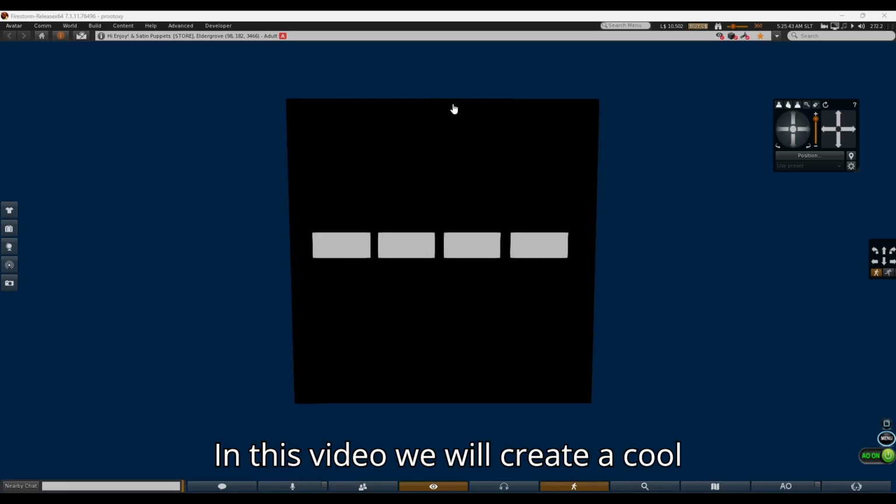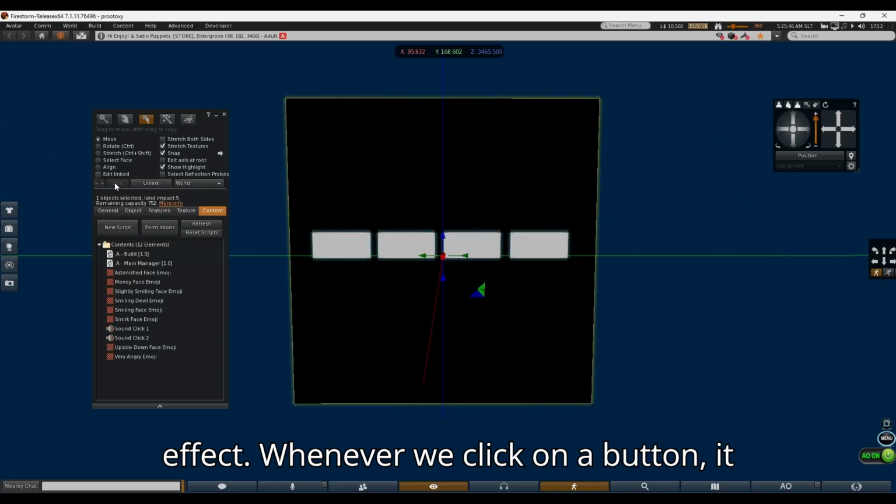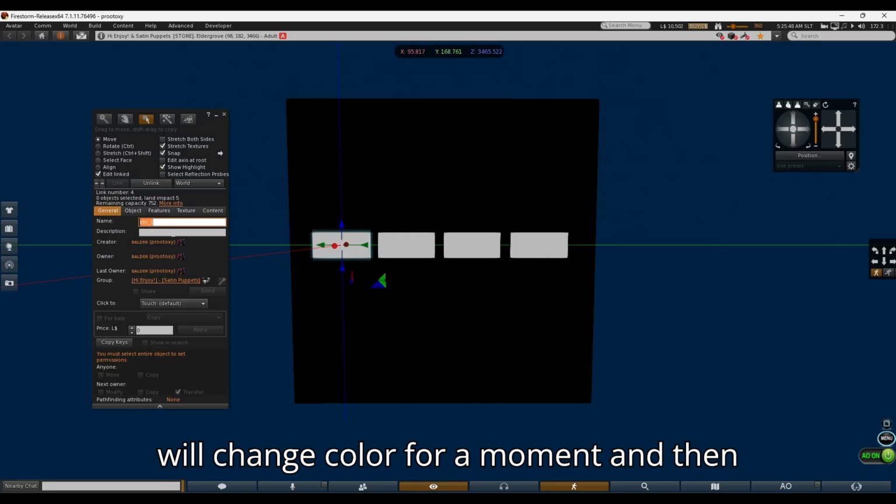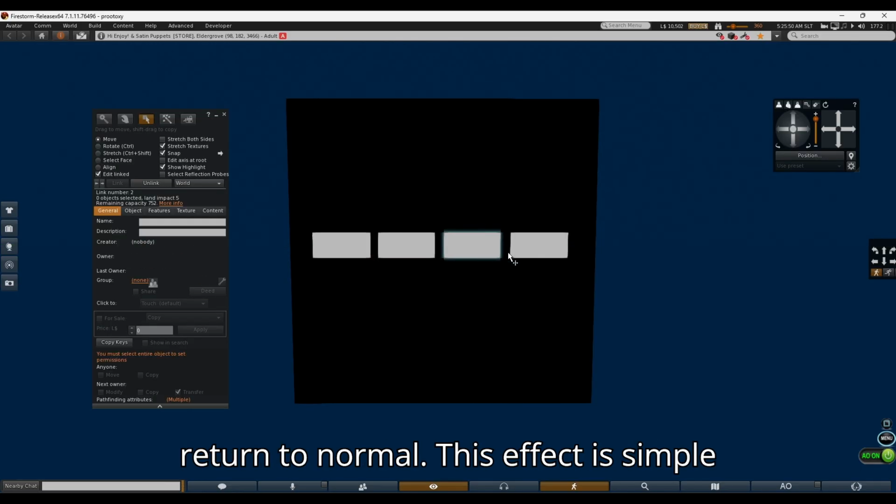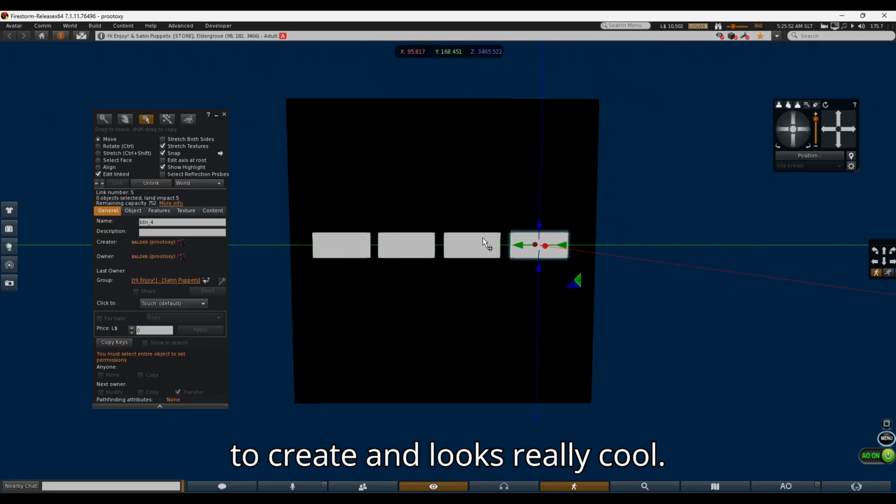In this video we will create a cool effect. Whenever we click on a button, it will change color for a moment and then return to normal. This effect is simple to create and looks really cool.